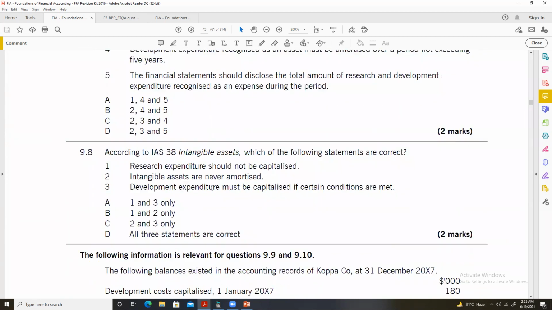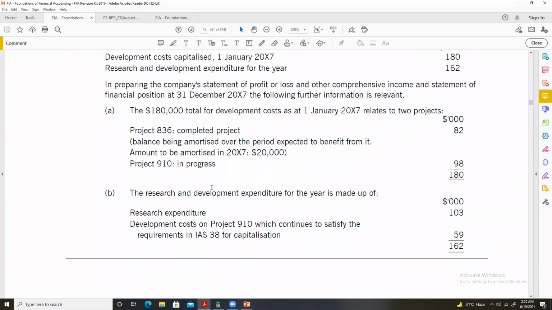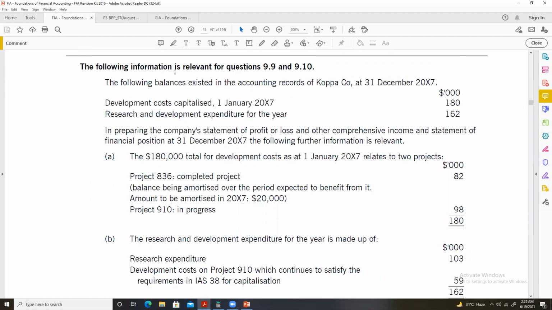Moving forward, I have two interesting questions here. Now, here I suggest that you just pause this video and read this scenario. Read the question. It will make things easier for you. The following information is relevant for questions 9.9 and 9.10.